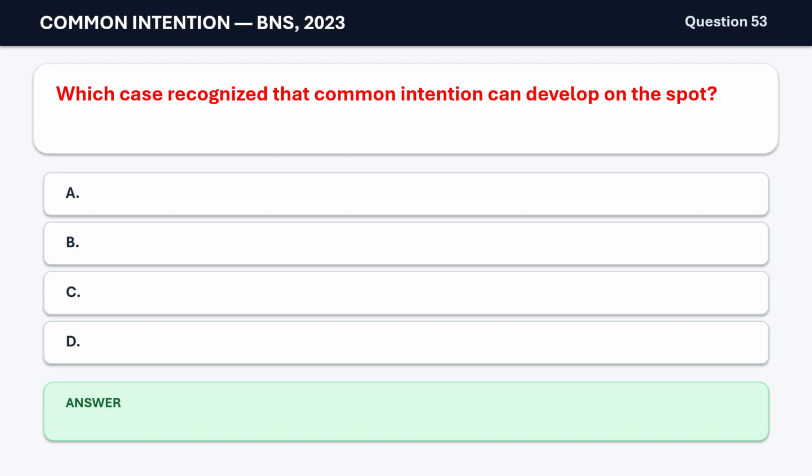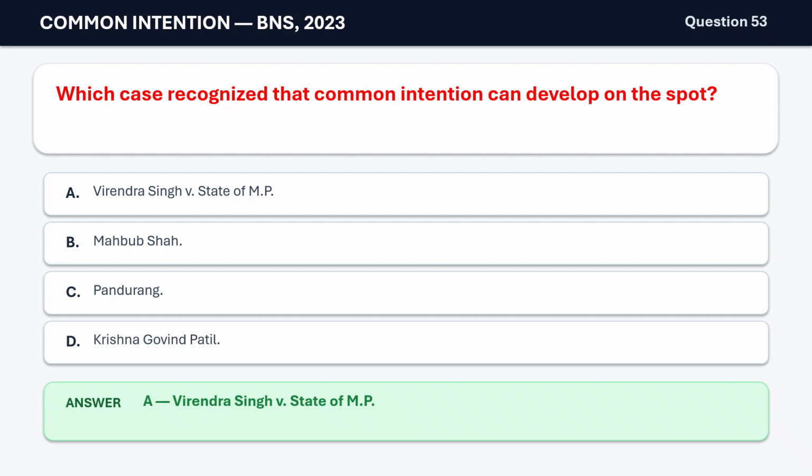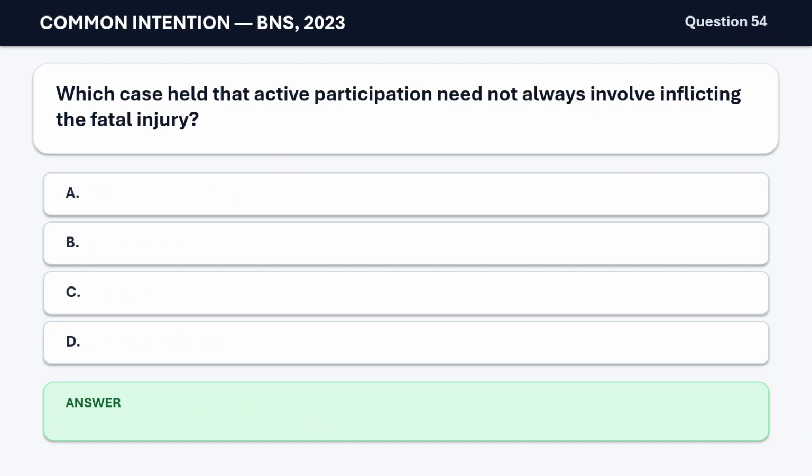Question 53. Which case recognized that common intention can develop on the spot? A. Virendra Singh v. State of MP. B. Mehboob Shah. C. Pandurang. D. Krishna Govind Patil. The correct answer is A. Virendra Singh v. State of MP. Question 54. Which case held that active participation need not always involve inflicting the fatal injury?